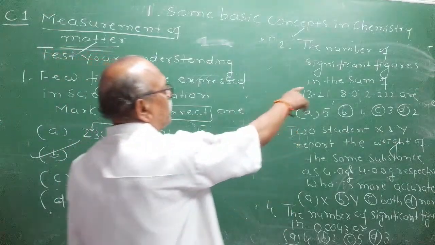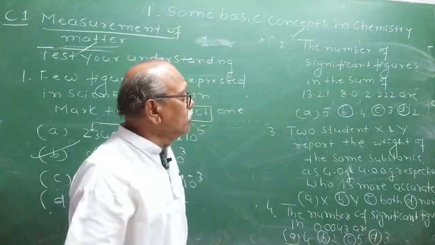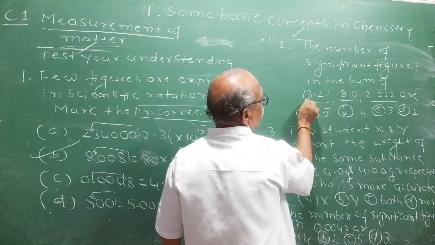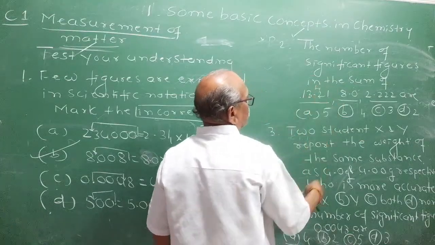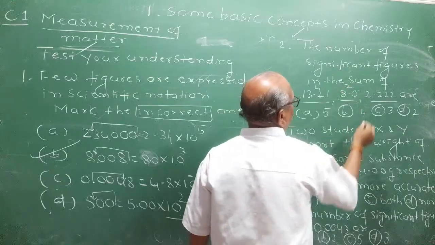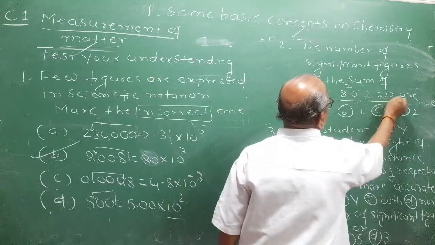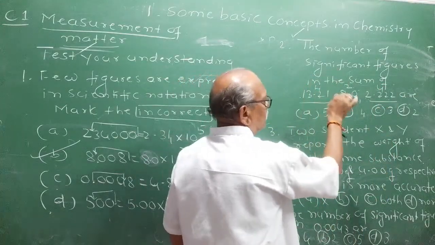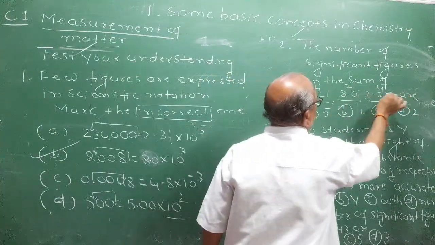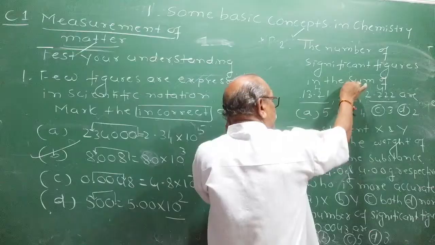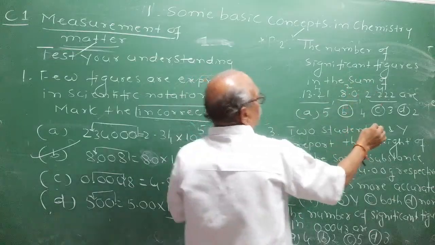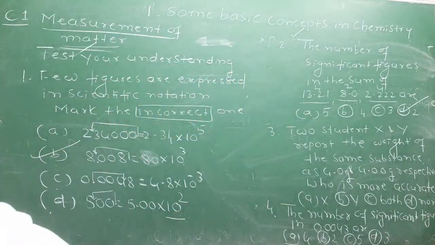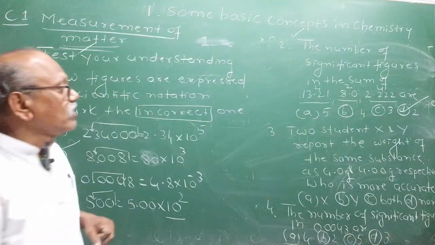See, the number of significant figures in the sum. I told you a rule. How many significant figures are present in this number? 1, 2, 3, 4. 4 significant figures. 8.0 will have 2 significant figures. 2.222 has 1, 2, 3, 4 significant figures. The final answer should be written in those significant figures which has the lowest. Which is the lowest here? 2. Therefore, the final answer should be expressed in D. Second one, D is the correct answer. Second one A is wrong.